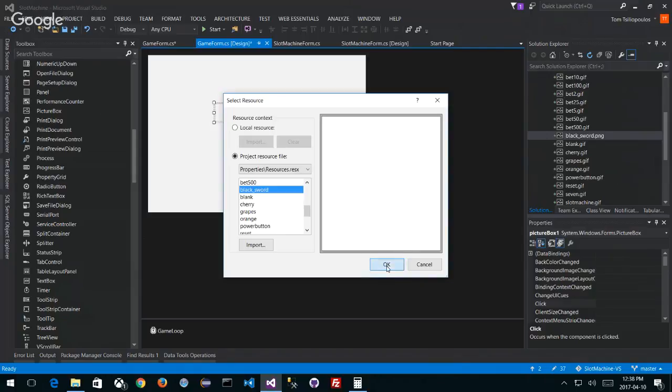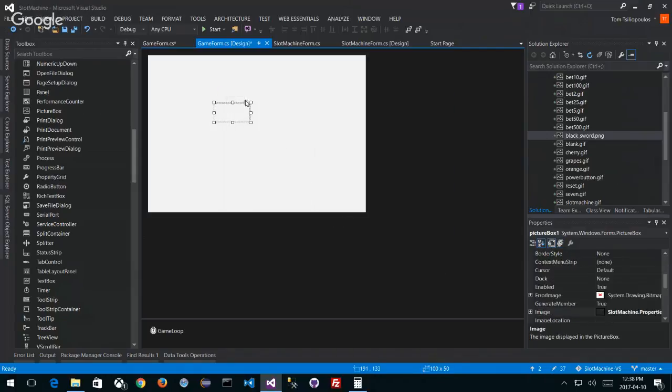That's weird. But that's because, of course, I've got normal, it's pretty big. If I go stretch, no, that's not what I want. I want to go zoom. And this way my sword is proportional. And let's make it kind of bigger. There we go. And I want to move this around.